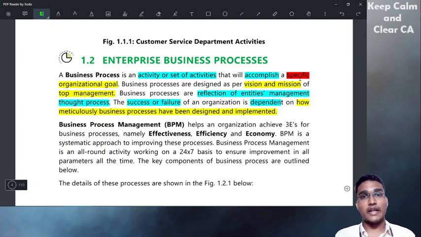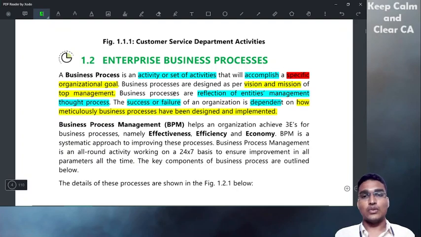Manual process of taking attendance. If they want to automate it, they can implement a biometric system to take the attendance. They can place a biometric machine at the entrance of the office, and only when he gives a thumb impression on the machine, then only the door opens automatically. The door will open, and the attendance will also be recorded. That is one process. So here it is a business process. That is also one kind of business process.